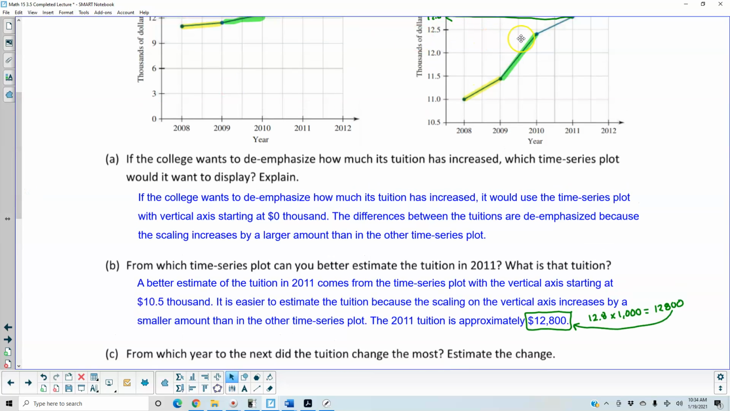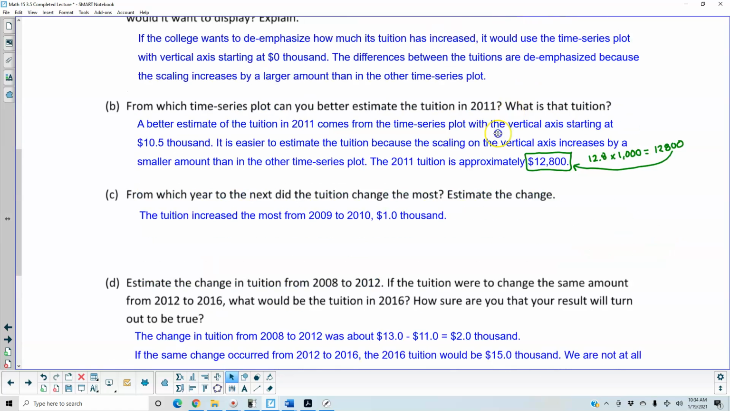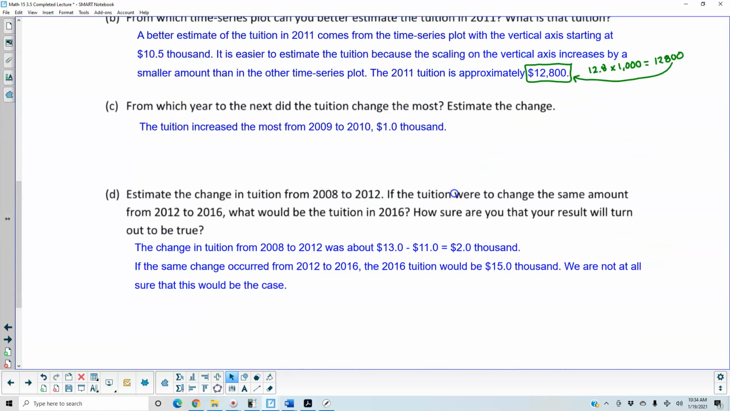So if you take a look here, if we look at this as approximately 12.4, and this is approximately 11.4. So this represents 11.4. This represents 12.4 thousand. So let's go ahead and do the math here. We have 12.4 minus 11.4 gives us 1.0, and that's how we're getting our 1,000.